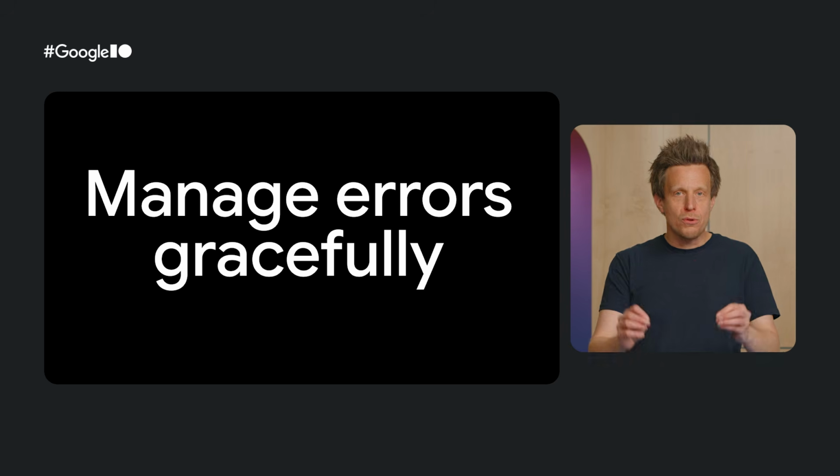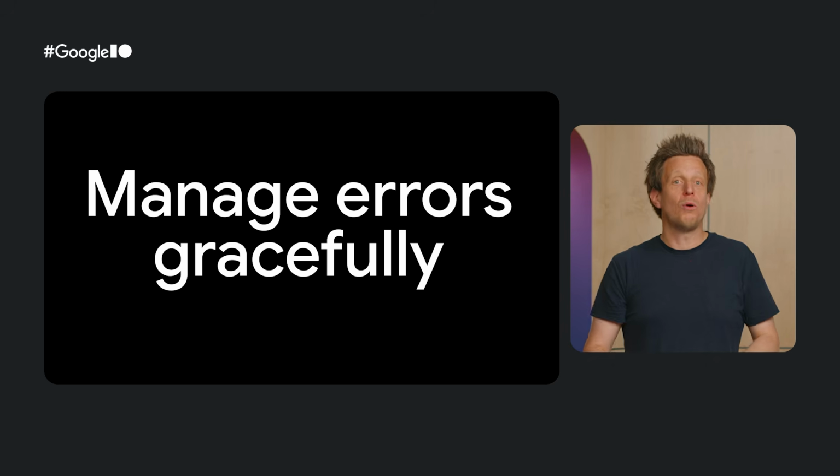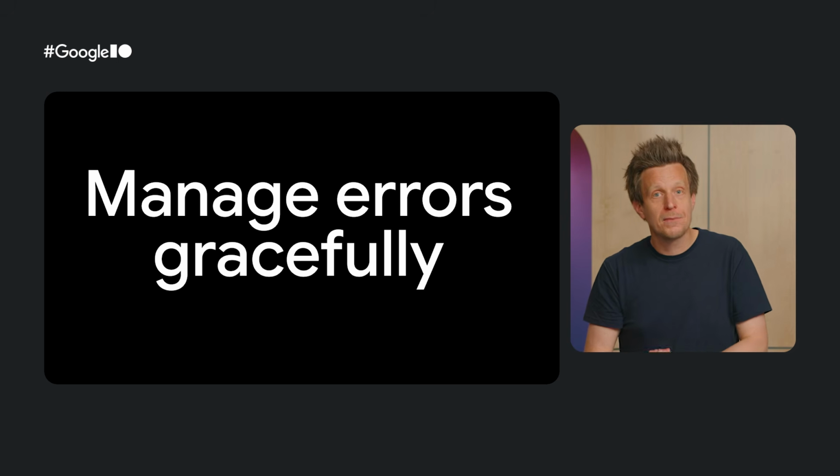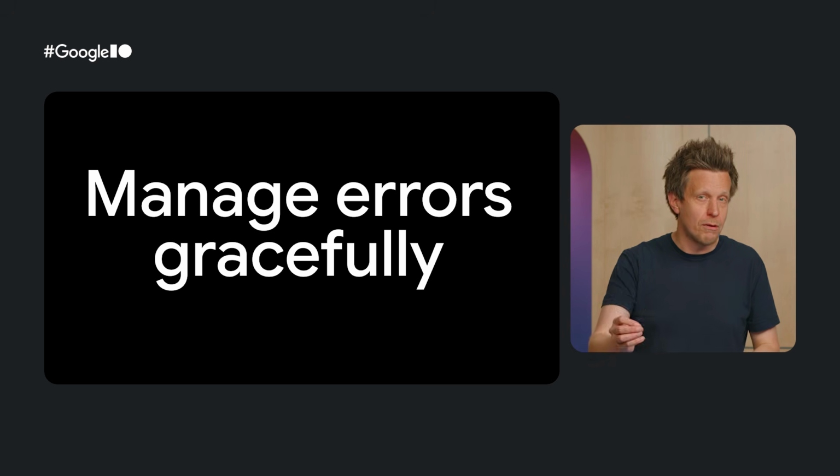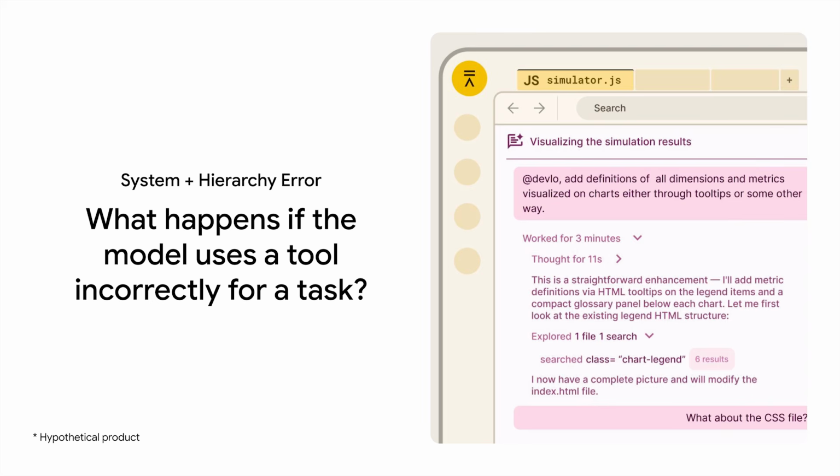So, we've looked at how people form and update their mental models and the different types of explanations that can help them do so. A user's mental model and the explanations we provide also play a role in how users recalibrate their trust after encountering an error. So let's go through practical ways to manage errors gracefully. Here's a situation. What happens if the model uses a tool incorrectly to perform a task and that leads to a failure state? Agents and agentic workflows are powerful because they excel at reasoning, being flexible and handling ambiguity. But this comes at a higher development and cognitive cost.